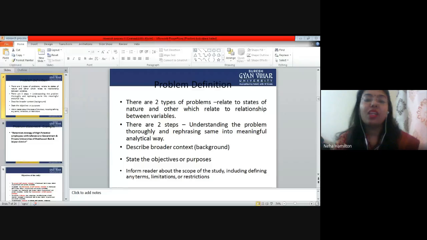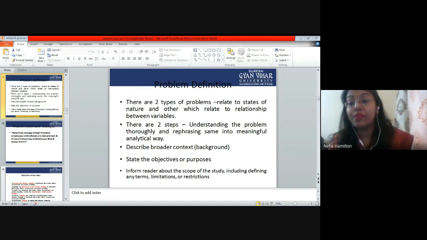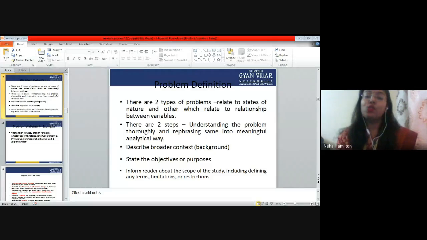Next is understanding the problem thoroughly and rephrasing the same into a meaningful analytical way. Meaningful analytical way means whenever you are clear with your research problem, it is very important to rephrase it in a meaningful way, so that whenever a reader is reading that research problem, it is very clear in his mind what kind of research you are going to do. That is called rephrasing the same into a meaningful way.